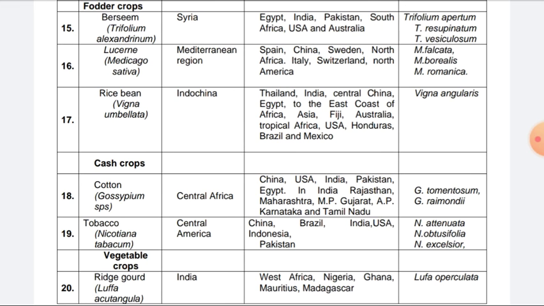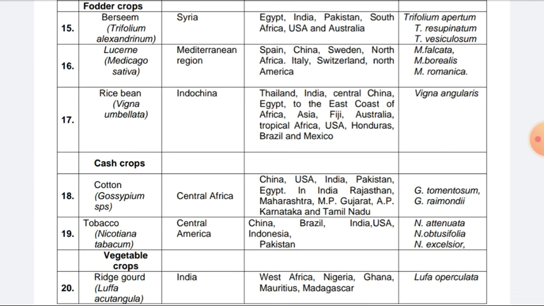species and distribution. In case of fodder crops also, we can observe the Berseem, Trifolium alexandrinum. Origin will be Syria. Distribution Egypt, India, Pakistan, South Africa, USA and Australia. The Trifolium apertum, Trifolium resupinatum and vesiculosum. These are the important wild species.